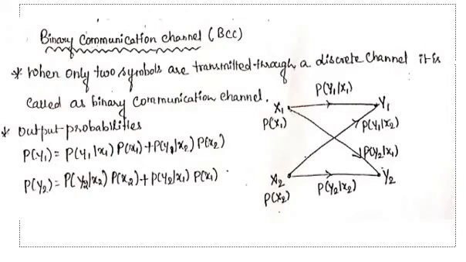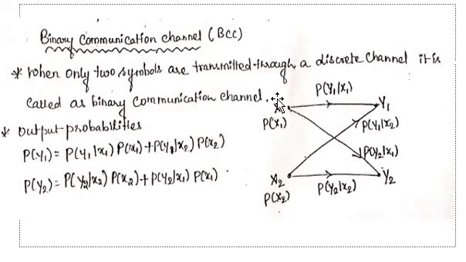From the name itself, it is known as binary. Binary means 2. So it's definitely going to have only 2 inputs, so 2 inputs and 2 outputs. From the name itself, we can give the definition. When only 2 symbols are transmitted to a discrete channel, it's called a binary communication channel. You see this graph.